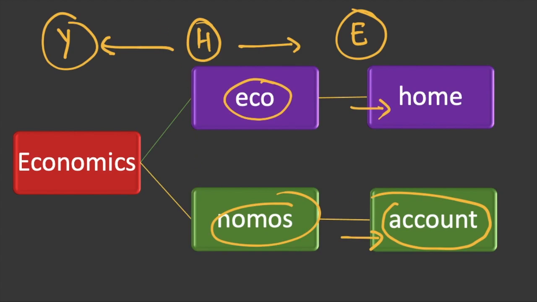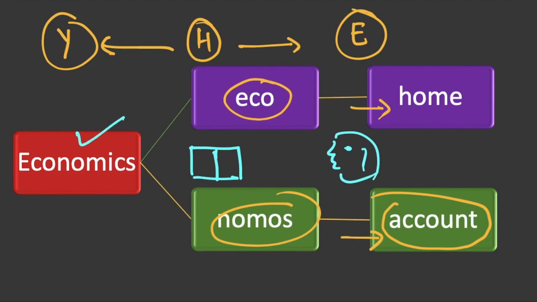Now, this doesn't mean that we have accounts in the sense that we have a ledger, a book in which we keep on writing everything. No, it is not like that. But in the mind of the head of the family, obviously, he knows what his income and expenditures are. So this is why it is named as economics. Economics is concerned with that very income, which is usually limited, and how we are going to spend our income. So this is the literal meaning of the term economics.